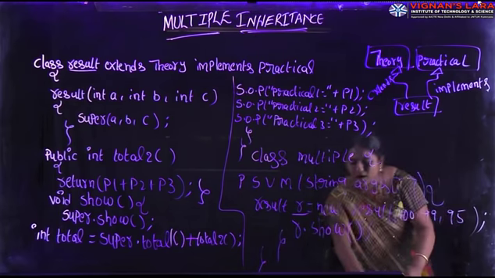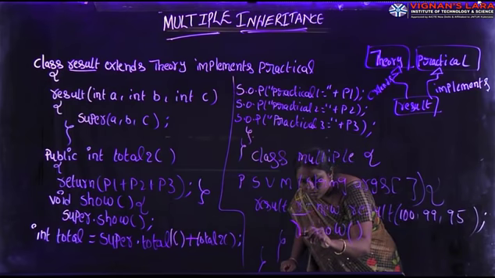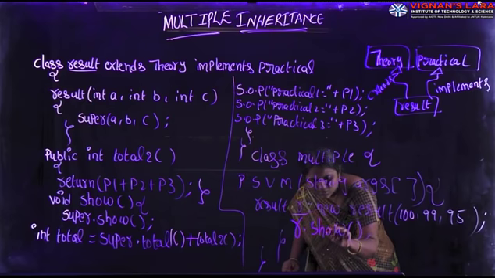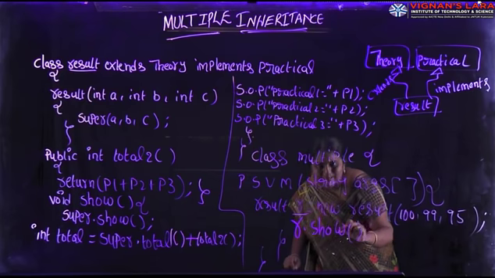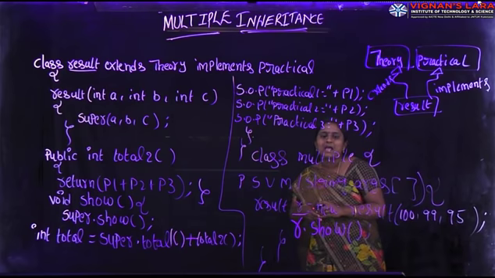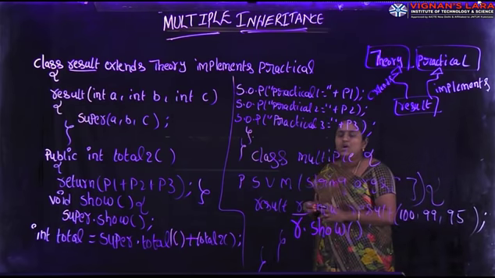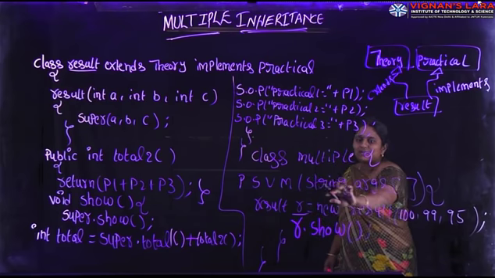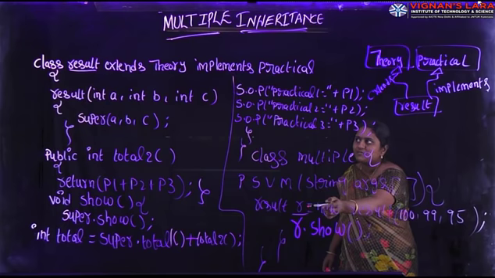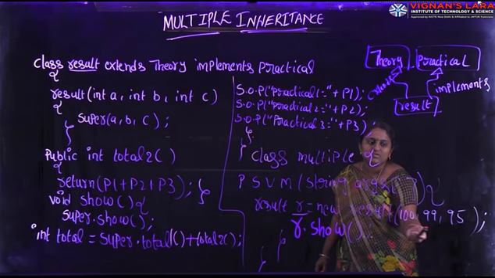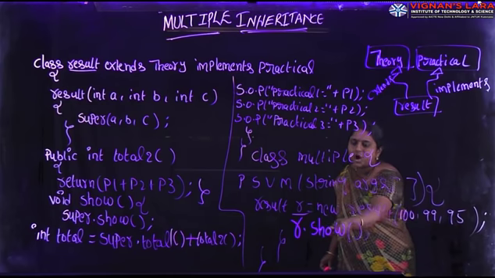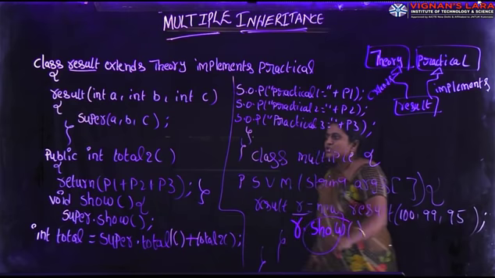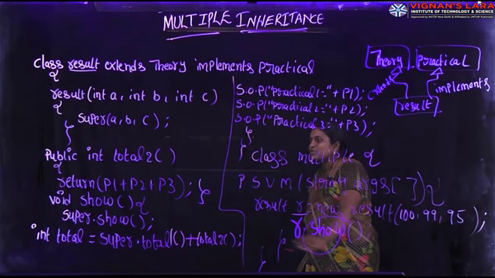So here, r.show. Show is a method available in both superclass and subclass. So in the subclass, I am accessing the superclass method with the help of the super reference. Here, class Multiple, public static void main String args. I am creating an object of the subclass Result class. Result r equal to new Result 100, 99, 95. r.show. With the help of the subclass object reference, I am calling the show method. The show method body will be executed.